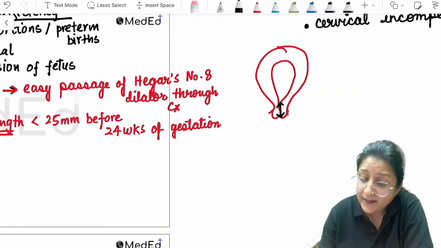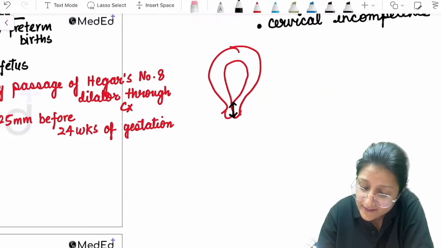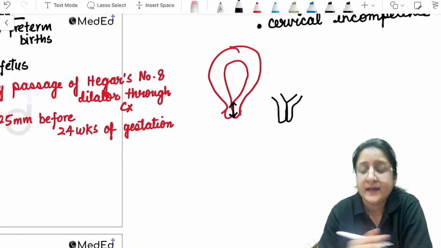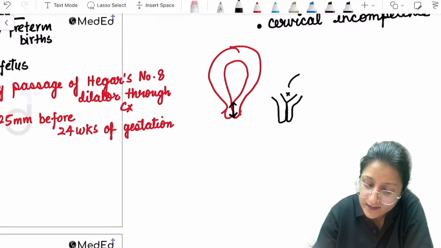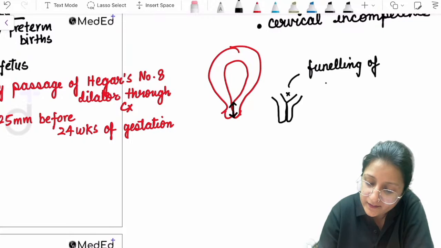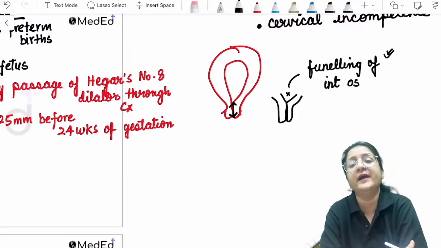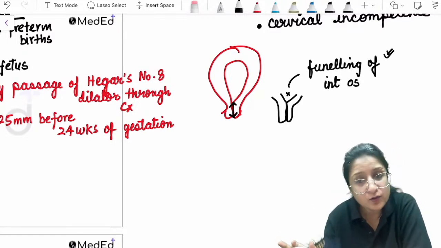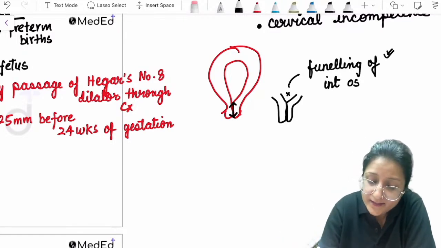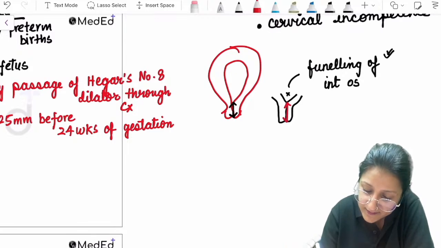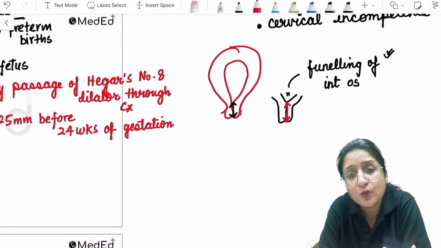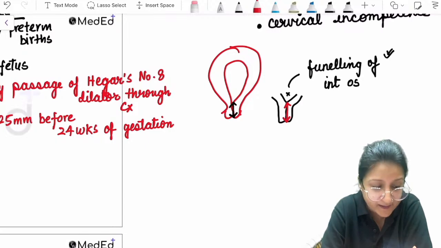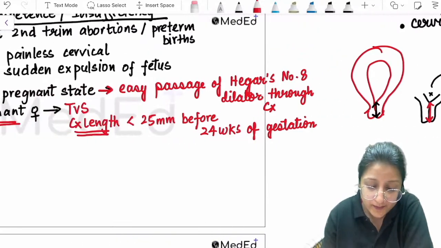There can be other findings also. Let's say funneling of the os. That means the internal os has started to open up. This is also one finding that you may have heard about. But just funneling alone is not important. It is the length of the cervix that is most important. Keep that in mind. So how do we make the diagnosis?